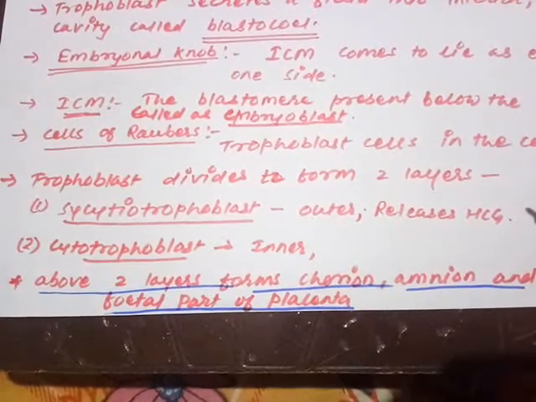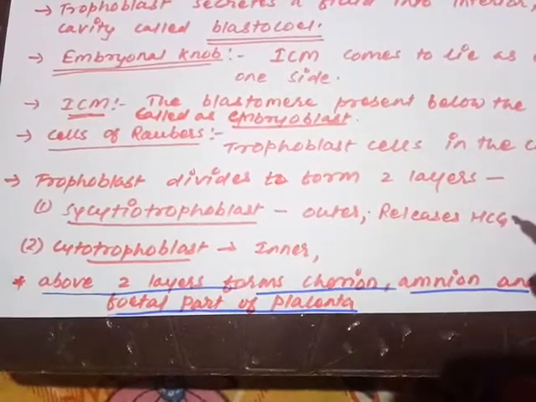That is outer and it is responsible for releasing hCG. hCG का रोल आपने देख लिया है. The role of hCG is to produce the hormone responsible for maintenance of the pregnancy. That is very much important in the pregnancy and that has been used for detection of the pregnancy.